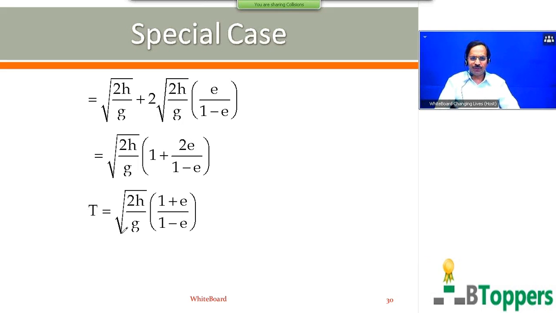You get the total time after which the ball stops rebounding: 1 plus e over 1 minus e into root of 2h by g. You can take a pause and take your time to copy the notes. I'm going to show the continuation.